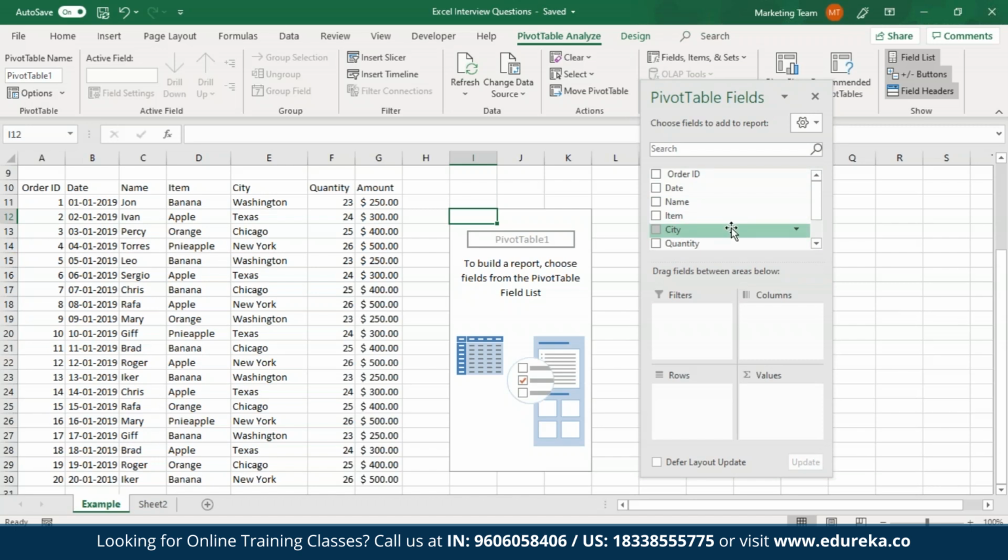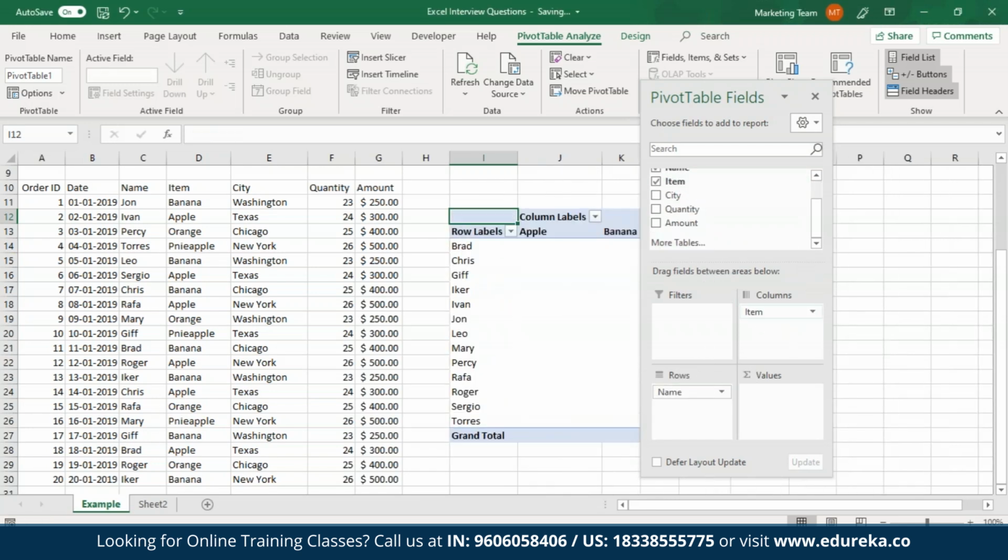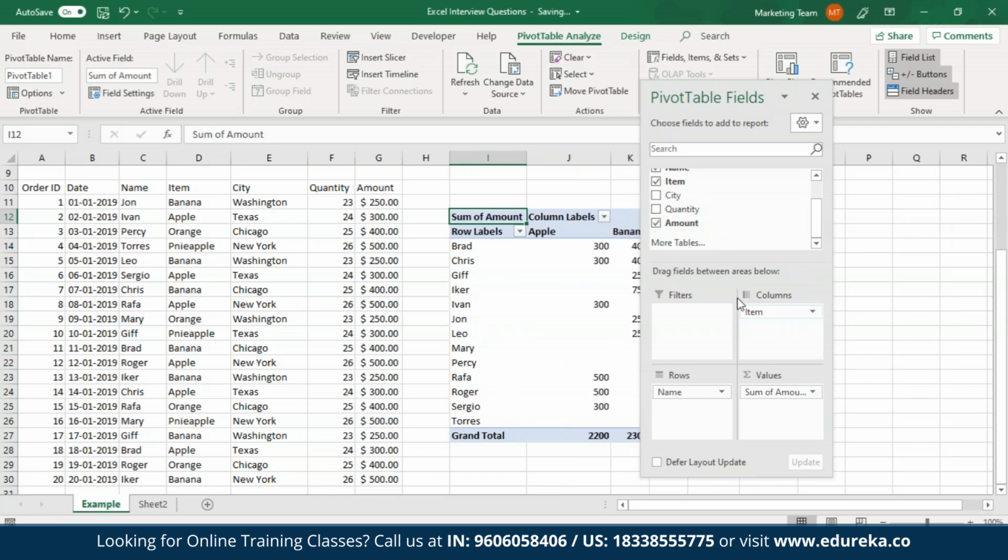Now to create a pivot table, all you have to do is drag and drop any of these fields into these four areas over here, that is filters, columns, rows, and values. So what I'm going to do over here is drag and drop some fields into these four areas. I'll drop names into the rows. I'll drop the items into columns, amount to values, and the filters will be based on cities.